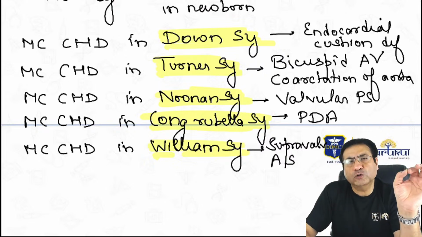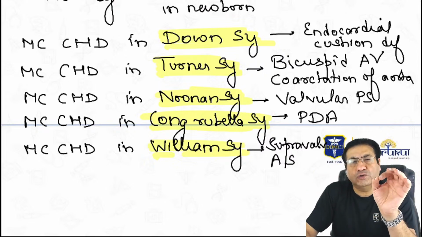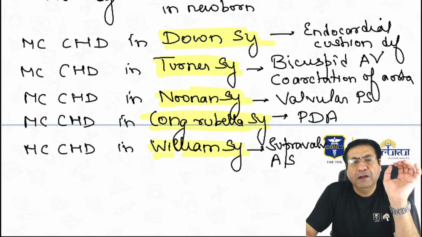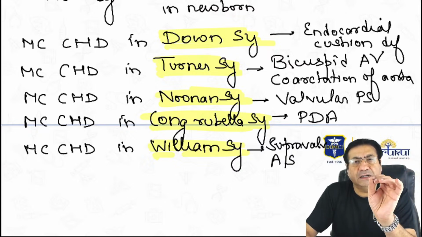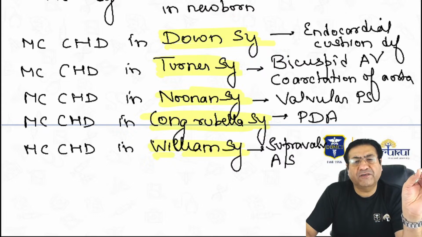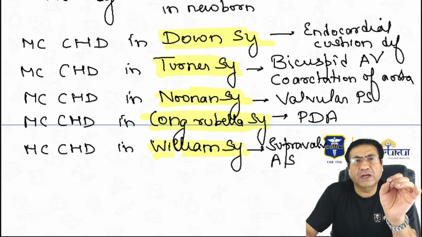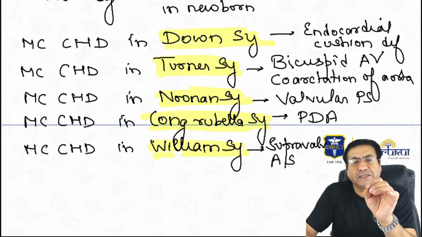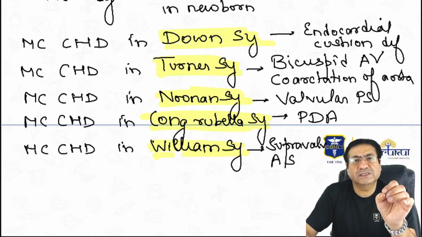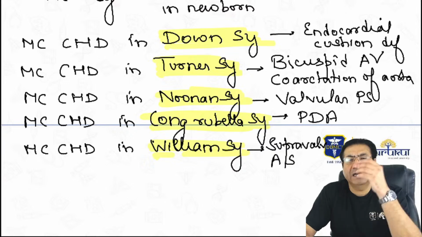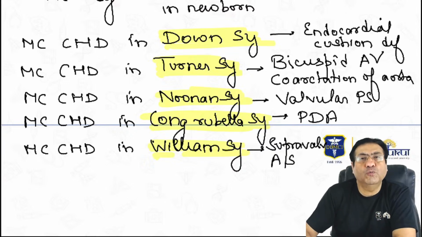So repeat with me. Most common congenital heart defect in Down syndrome, endocardial cushion defect. Most common congenital heart defect in Turner syndrome is bicuspid aortic valve, coarctation of aorta. Most common congenital heart defect in Noonan syndrome is valvular pulmonary stenosis. Most common congenital heart defect in congenital rubella syndrome is patent ductus arteriosus, and most common congenital heart defect in Williams syndrome is supravalvular aortic stenosis.